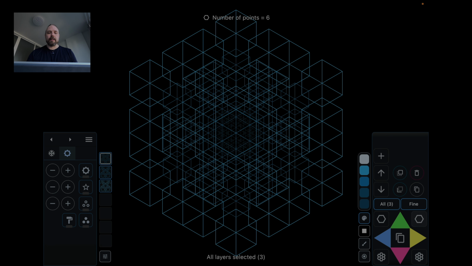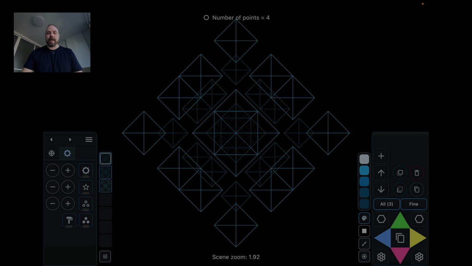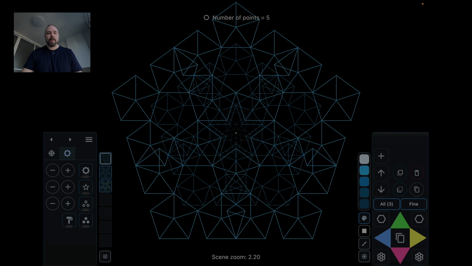And as you can already see, we have a beautiful pattern there we can work with. I really like this 5 based pattern, so let's save that. And as you can see, it took less than 5 minutes to create beautiful art. That is the power of One Mandala. It is very easy to use once you get used to it a little bit.